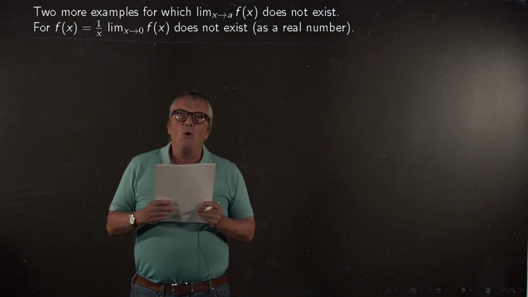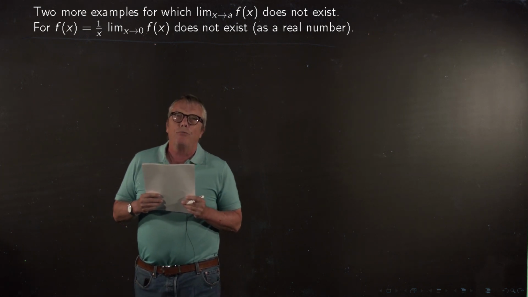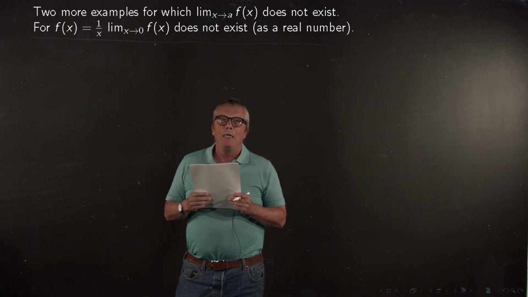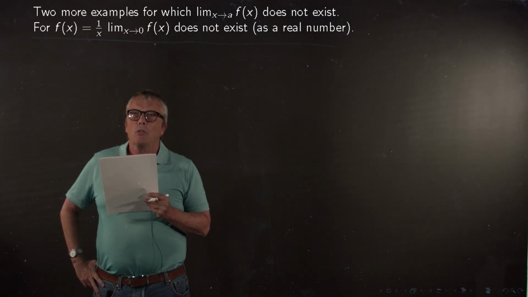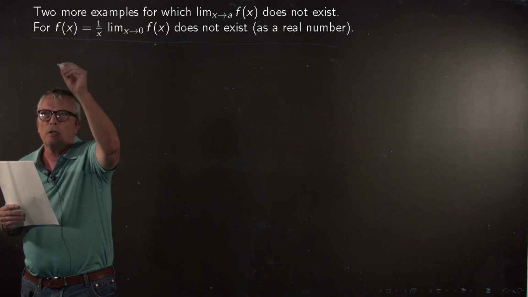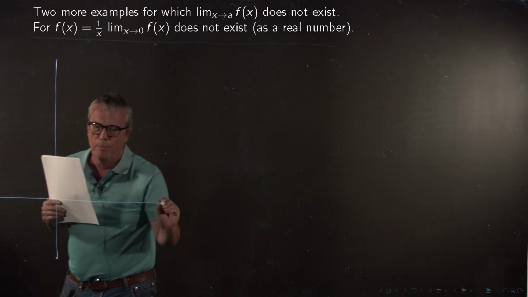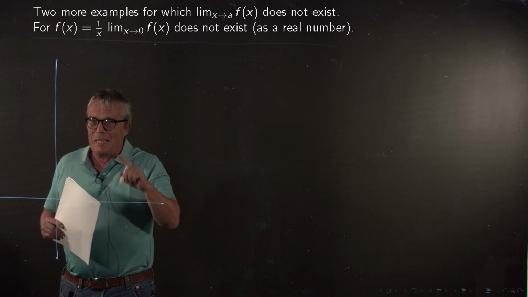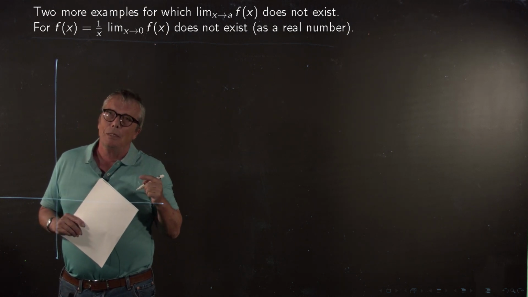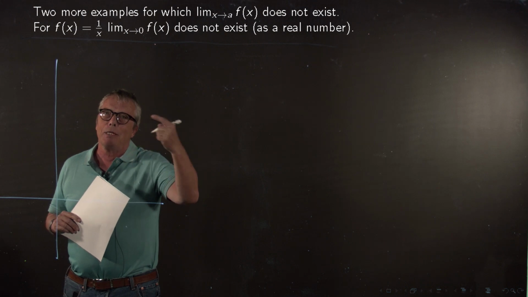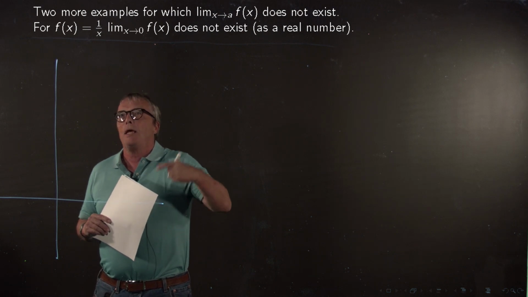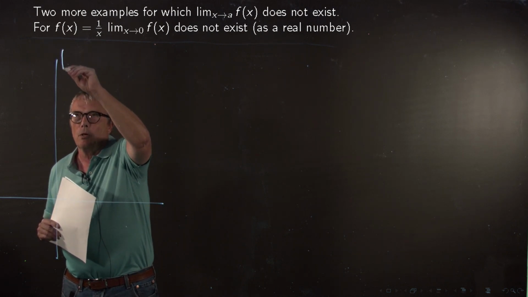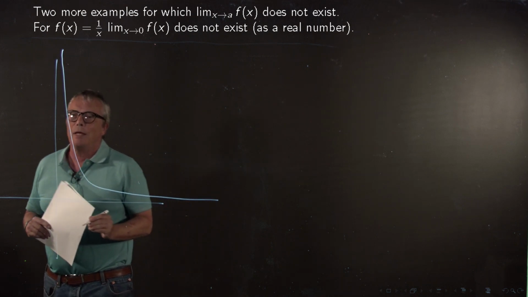Okay, let me give you two other examples for which the limit of f of x, x approaching a, does not exist. Such an example is, for example, the function f of x equals 1 over x. So let me draw this function so that you see what happens. If x gets closer and closer to 0, then 1 over x gets larger and larger. For example, if x is 1 over a million, then f of x is a million. So the function looks on the positive side like that.